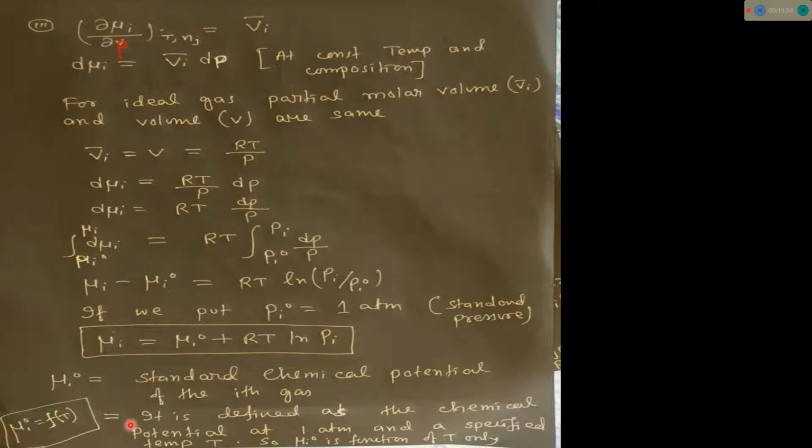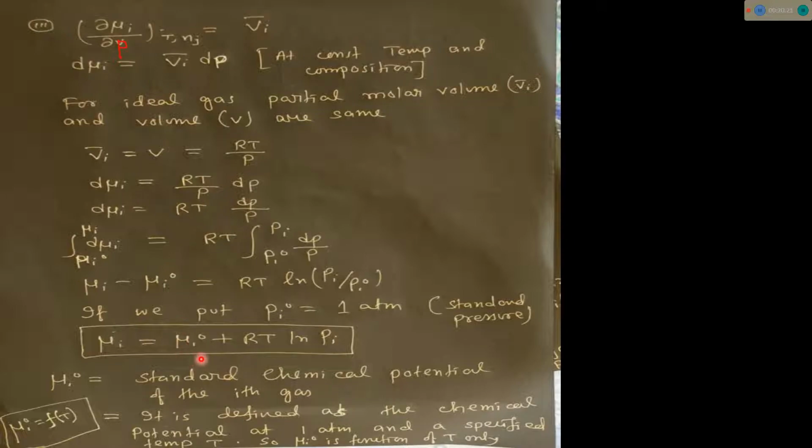Now, standard chemical potential is defined as the chemical potential at 1 atm and a specified temperature. So standard chemical potential μi0 we can define like that: it is the chemical potential of a substance at 1 atm pressure and a specified temperature.